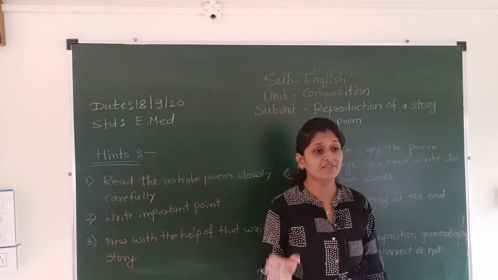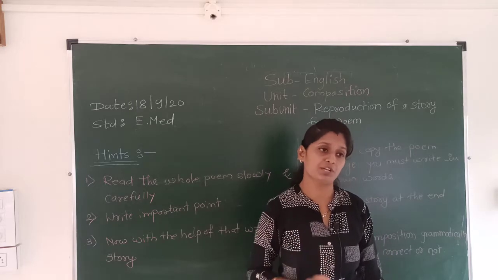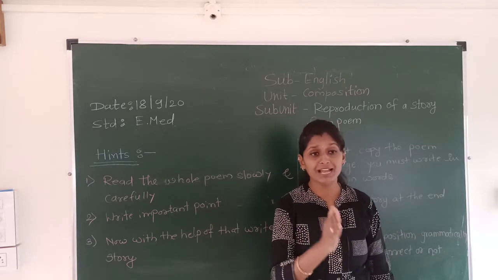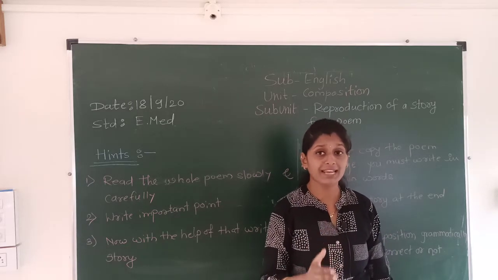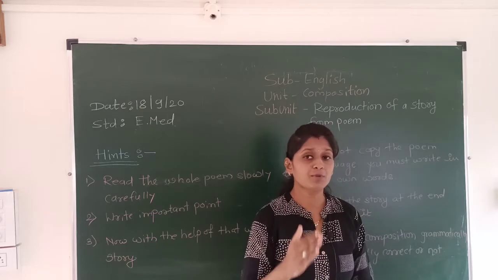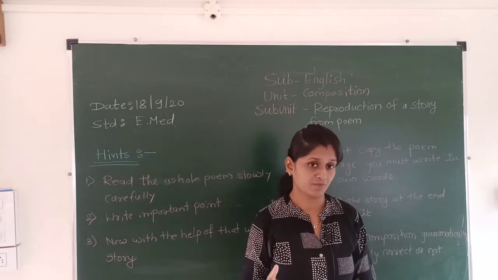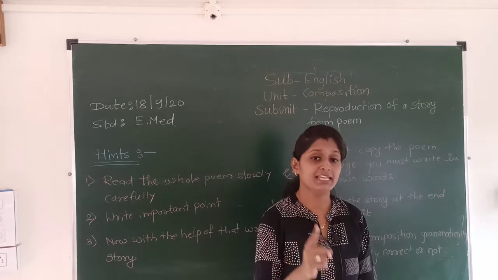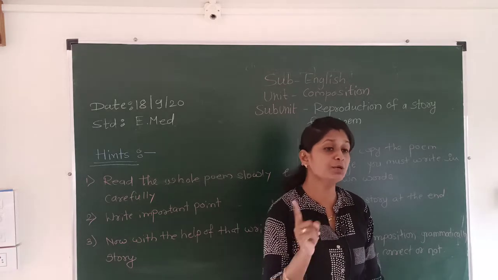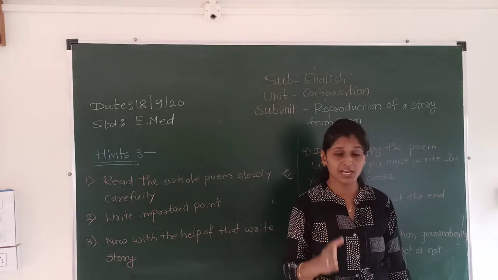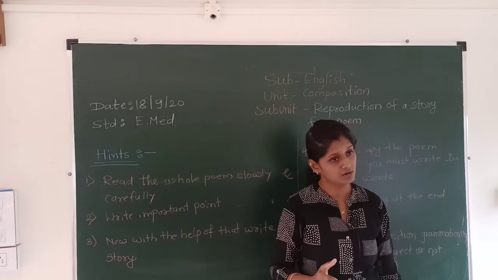After writing them, check again that all the important points are covered or not. Don't miss any important point.